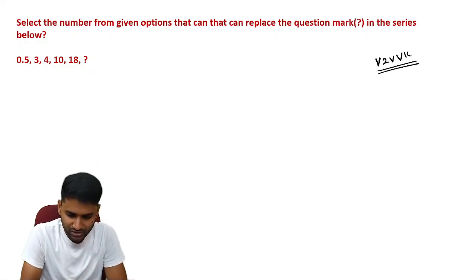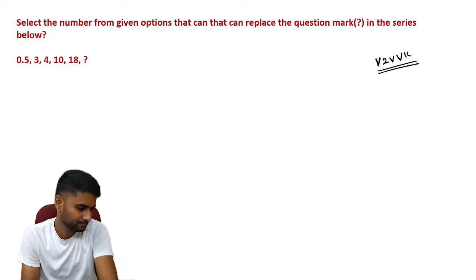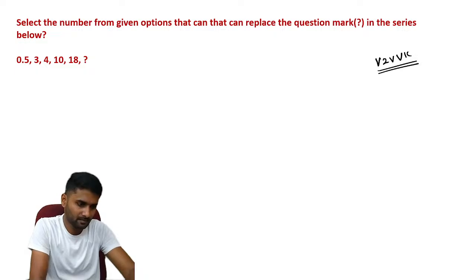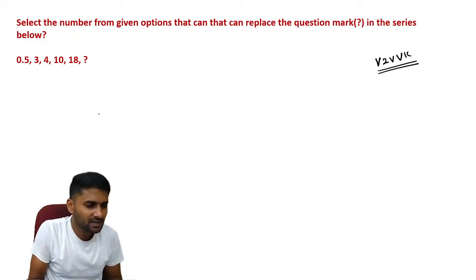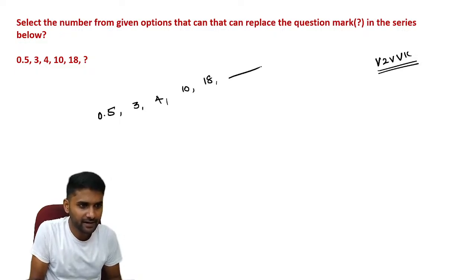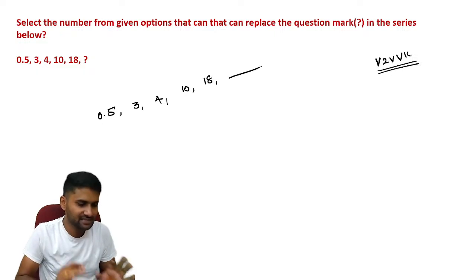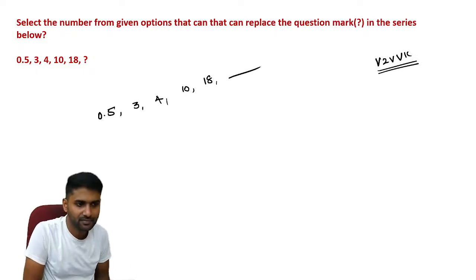Okay. Answer this question. Now see here the numbers 0.5, 3, 4, 10, 18, dash. See what can be the next number according to this series.